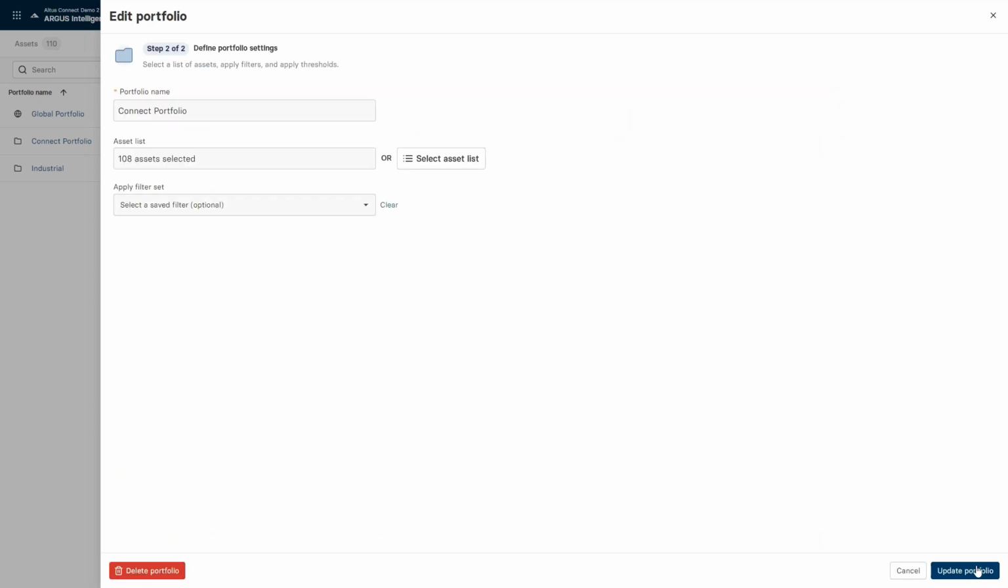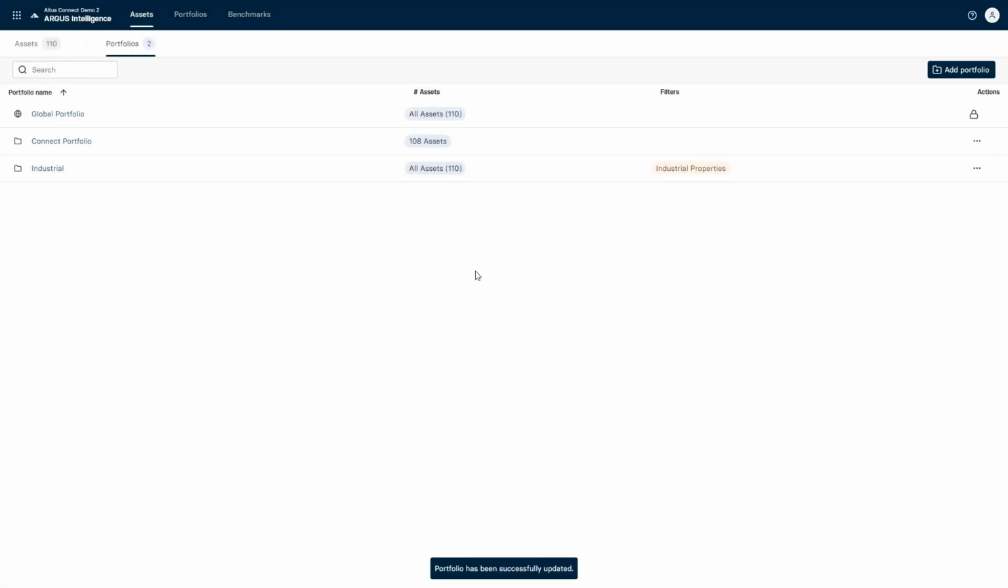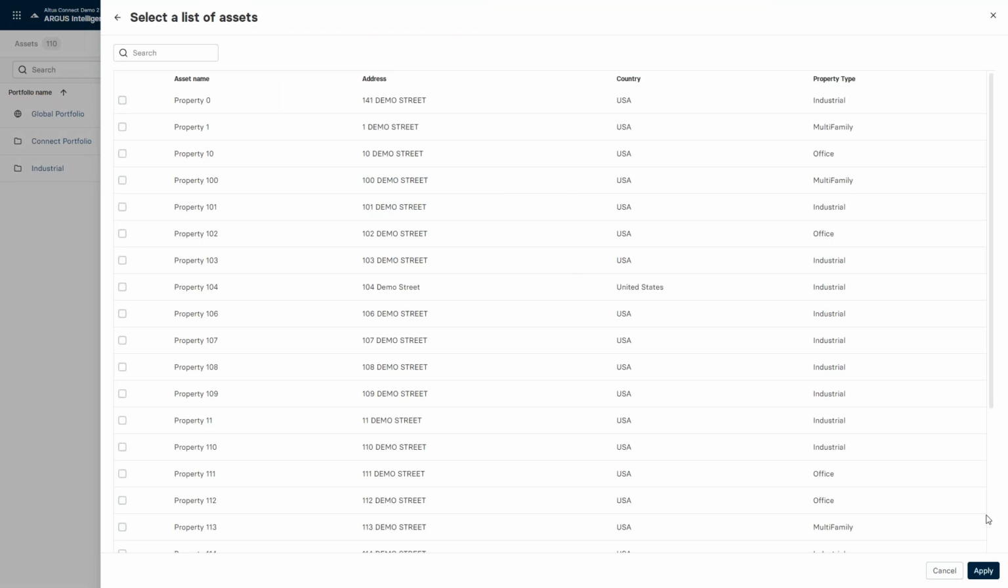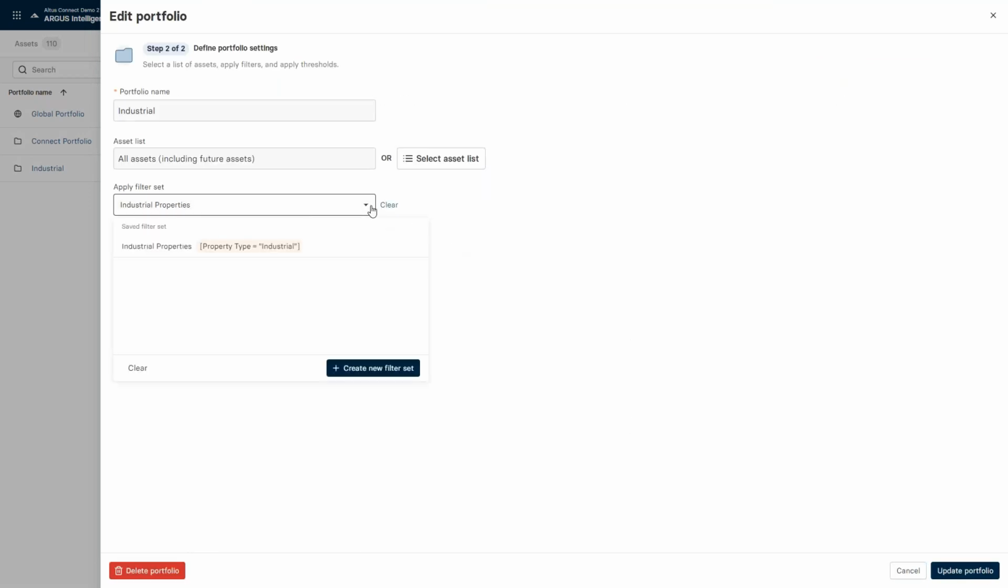We also have the ability outside of a static portfolio to create what are called dynamic portfolios. And as you might guess, a dynamic portfolio is just that. It's something that is using criteria to tell it what kind of assets to put into the portfolio. This industrial portfolio is an example of that. Instead of using the asset list here that we see, I'm applying filter criteria down below. In this case, I've kept it very simple. I've said, show me all property types that are industrial.